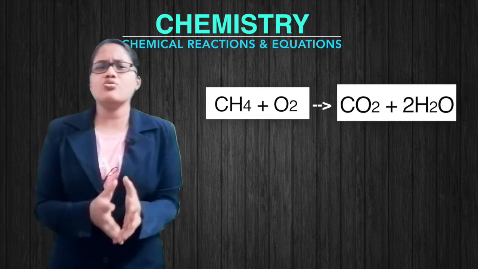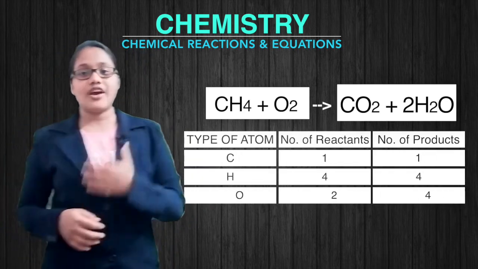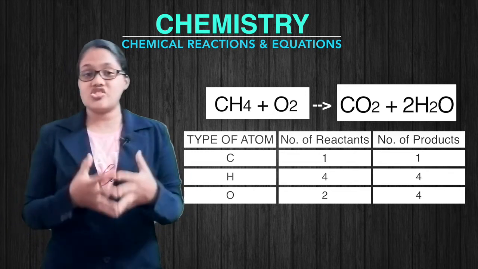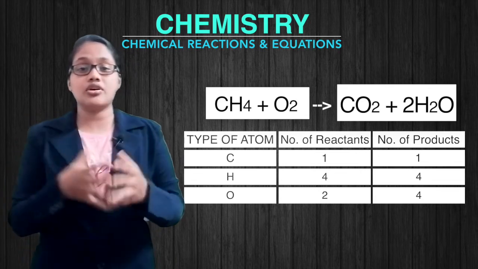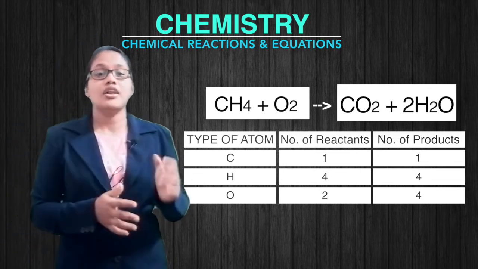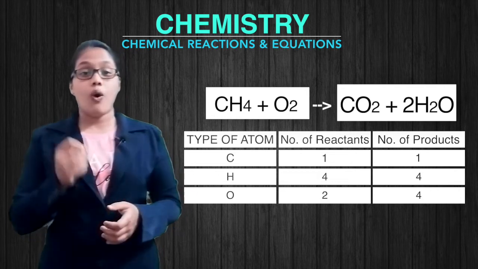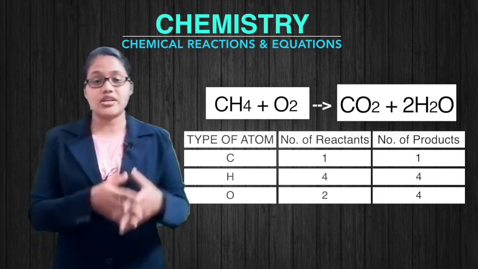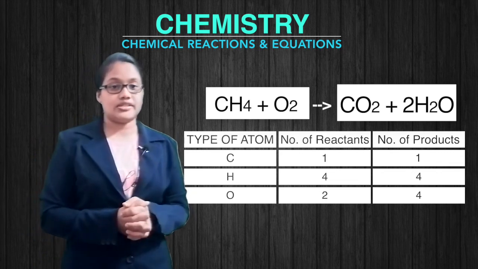Now let's count the number of atoms and make that column again, with types of atoms in reactants and in products. The numbers changed like this: the hydrogen number changed to 4 and 4. Now carbon and hydrogen are balanced, but oxygen is unbalanced. There are only 2 atoms on the reactant side and 4 atoms on the product side.